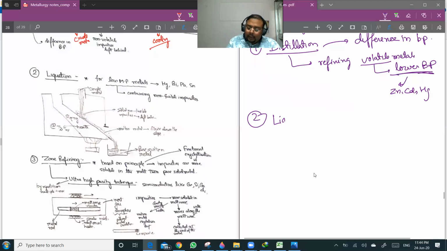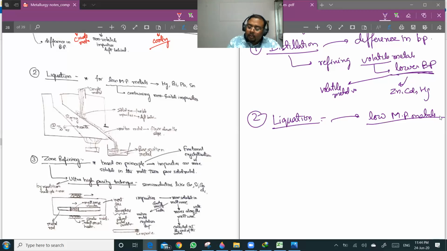And you see, liquation is a technique which is used for low melting point metals. In distillation, we use it for low boiling point metals, because we get volatile metal vapors. Here we use it for those metals which have low melting points.